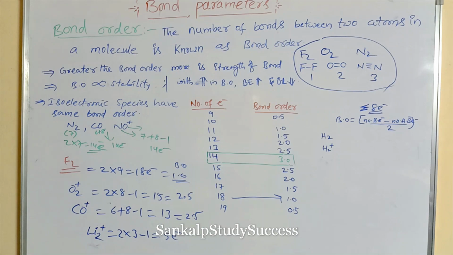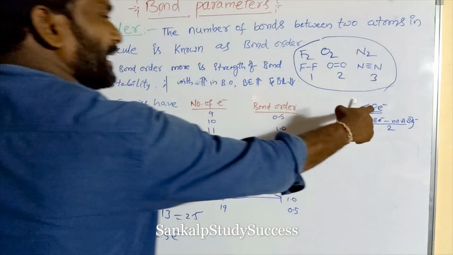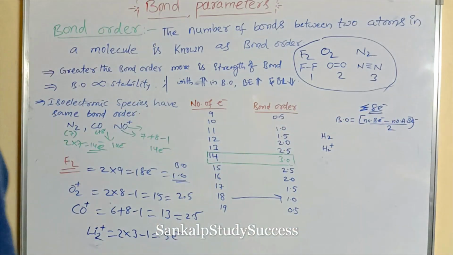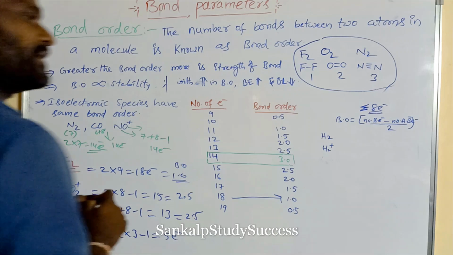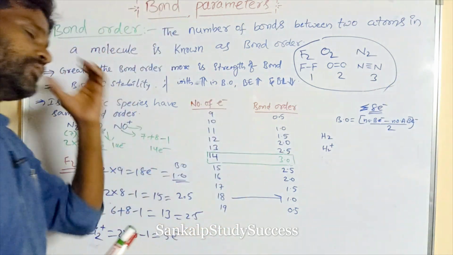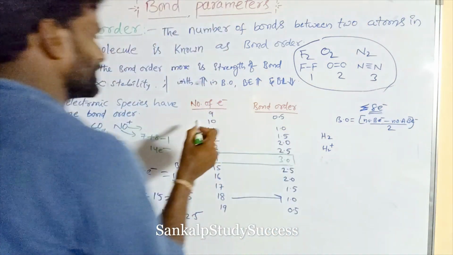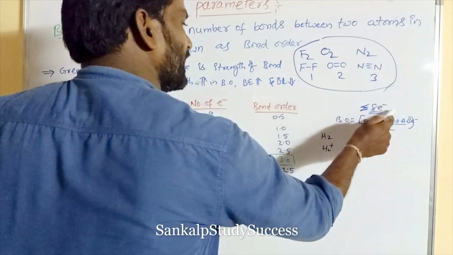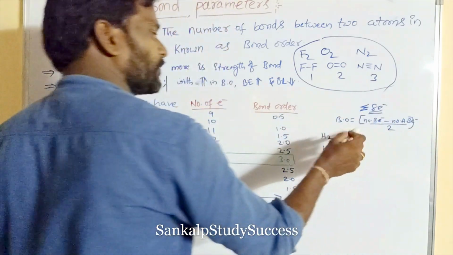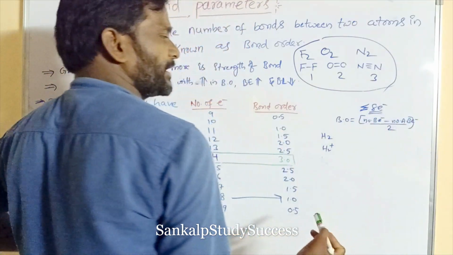So if the number of electrons is less than or equal to 8, its bond order can be calculated using MO theory. The formula is: bond order equals the number of bonding electrons minus the number of anti-bonding electrons, divided by 2.